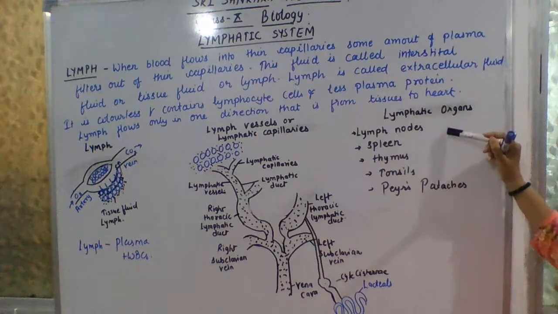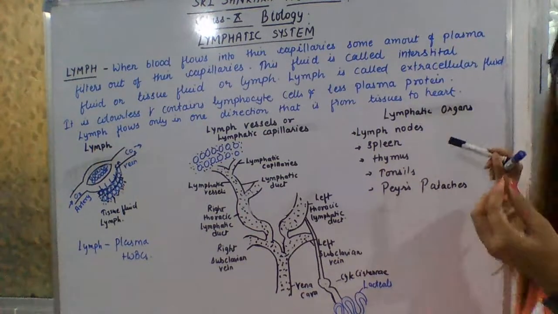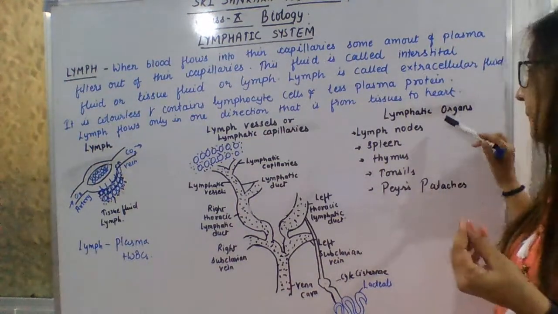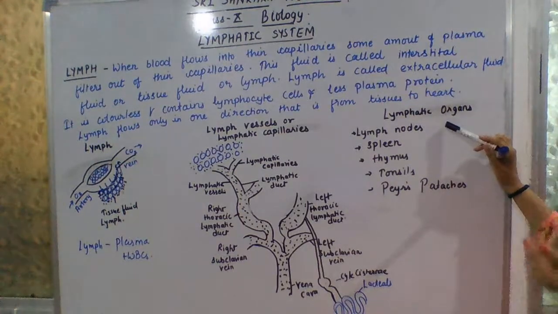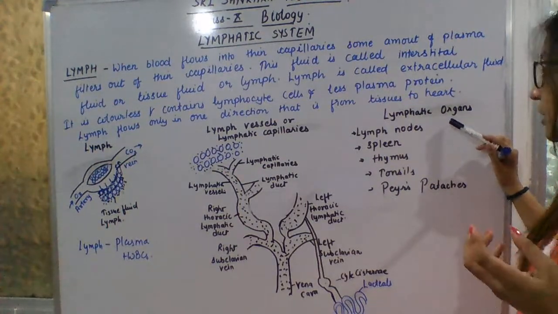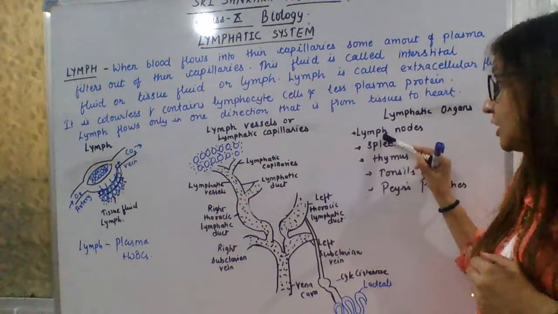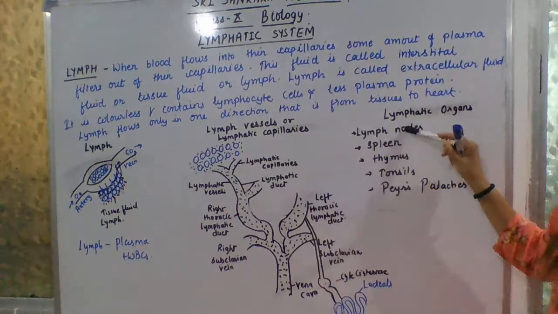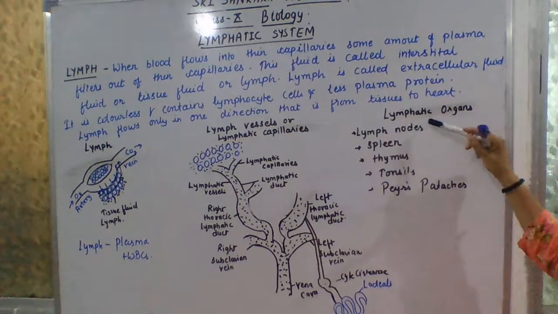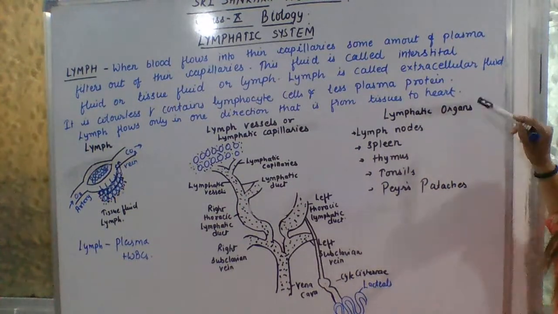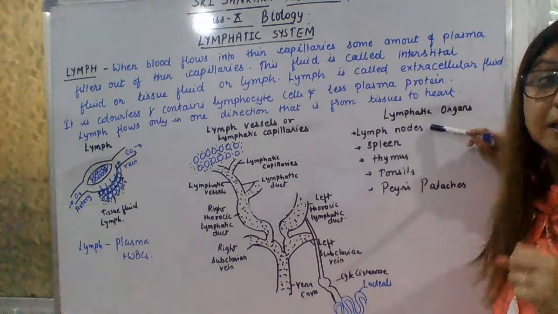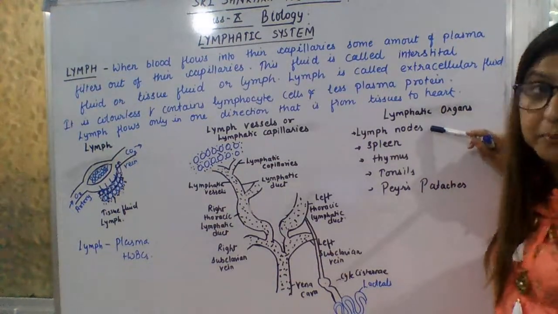Okay, so lymph nodes are bean shaped, and these are present in the armpit, abdominal region, or you can say in the neck region. The main function of lymph nodes is that they filter the lymph. They produce lymphocytes like T and B lymphocytes. You can write it with me.